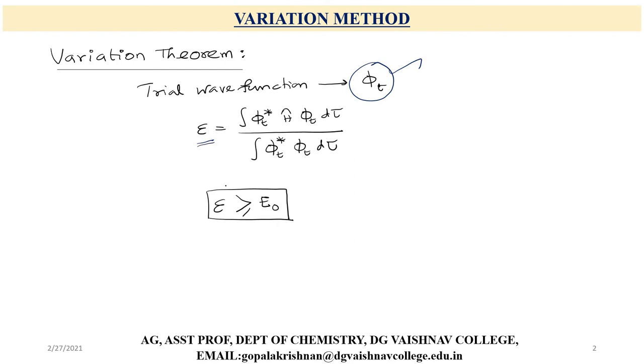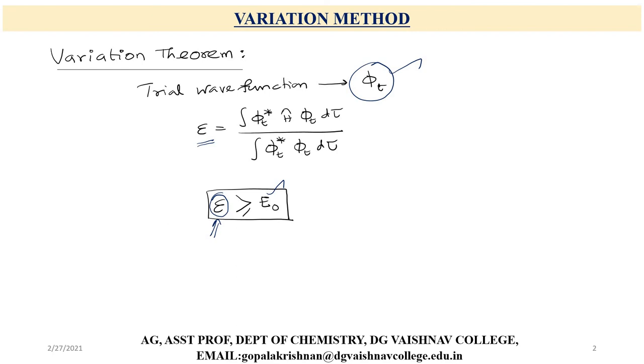Then we compare that expectation energy with the actual ground state energy of the system. What the variation theorem says is that the expectation energy that you have calculated using the trial wave function will be most of the time greater than the actual ground state energy of the system. Very rarely it will be equal. That is why we say that the variation theorem gives an upper bound on the ground state energy of the system.